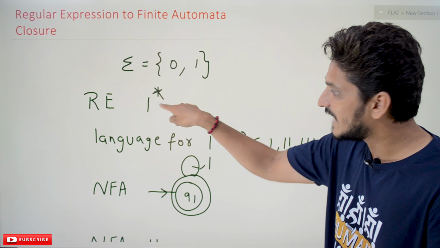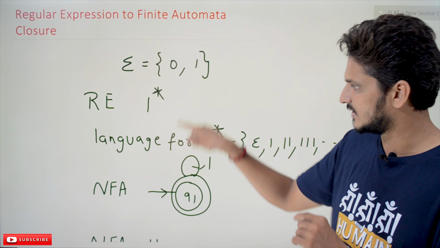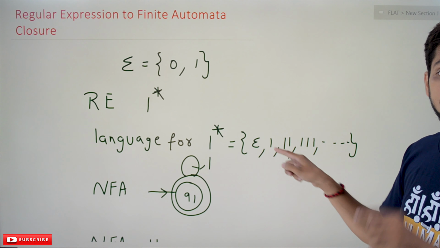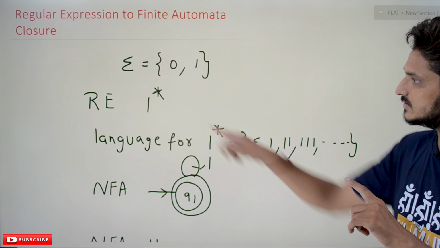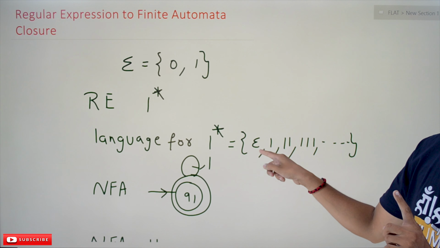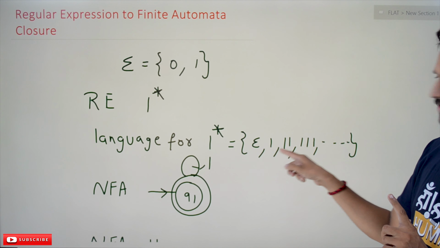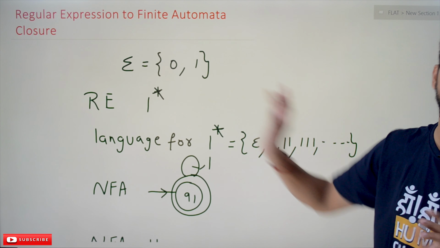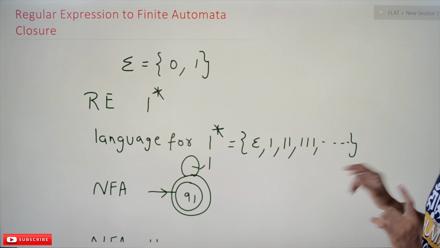So the language related to 1 star is given like this. Epsilon is accepted, because 0 times 1 is chosen. That's why epsilon. 1 time 1 is chosen, 2 times 1 is chosen, 3 times 1 is chosen. So you can repeatedly pick the ones any number of times. That is what the closure operator means. So the language generated is this.